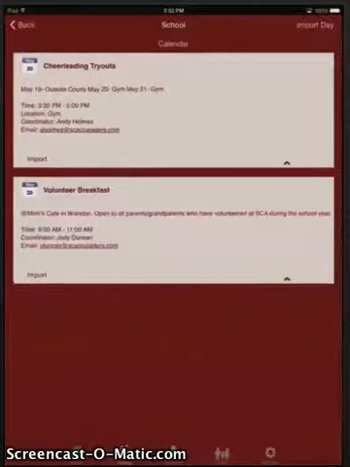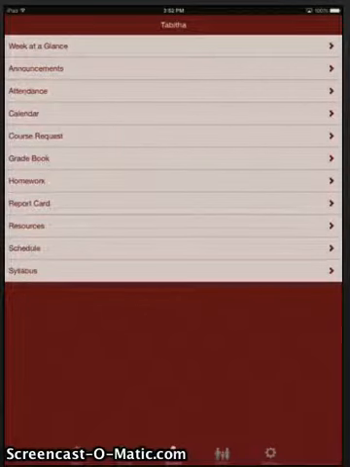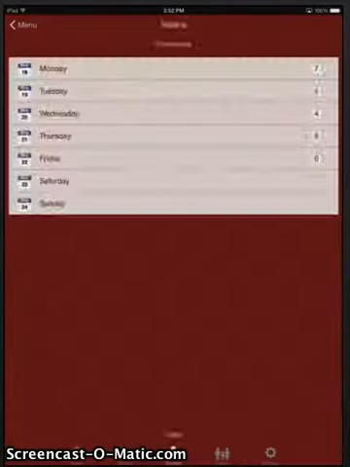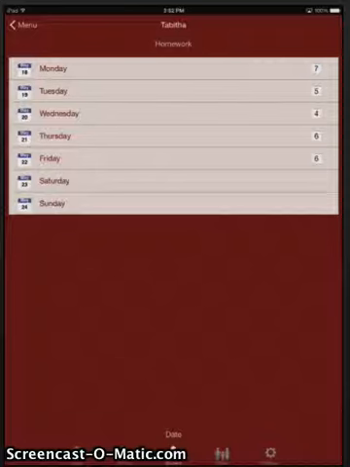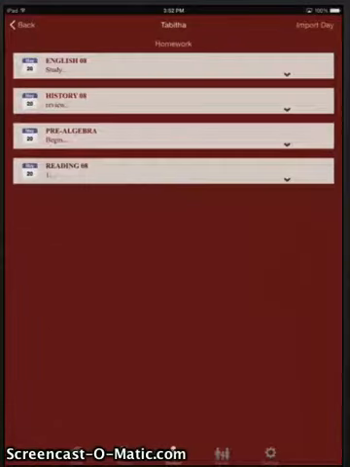The other thing you would use is the student information here. It's going to have lots of different stuff, but the biggest one is homework. When you have homework, just like with the other calendar, it's going to pull up a week view, and it's going to tell you the number of assignments that are each night: 7, 5, 4, 6, 6. So I'm going to choose Wednesday, and it's going to show me all the assignments that may need to be completed that day.